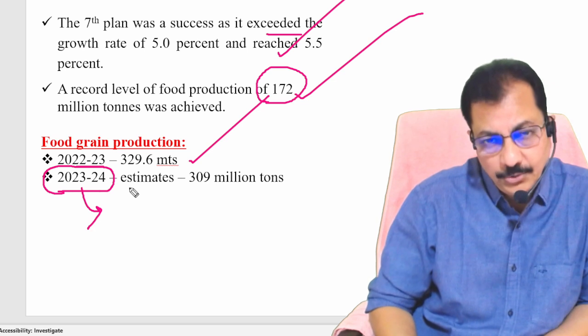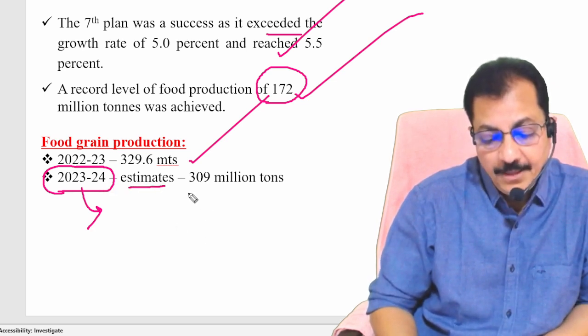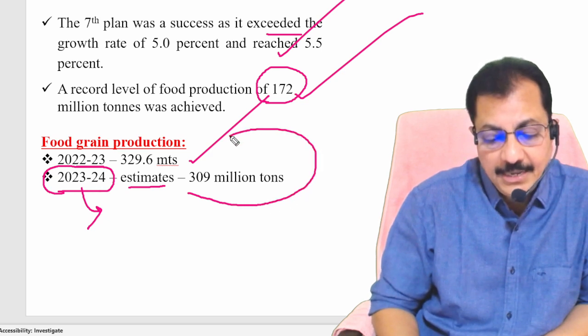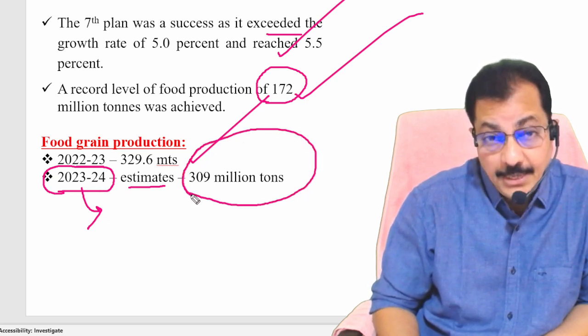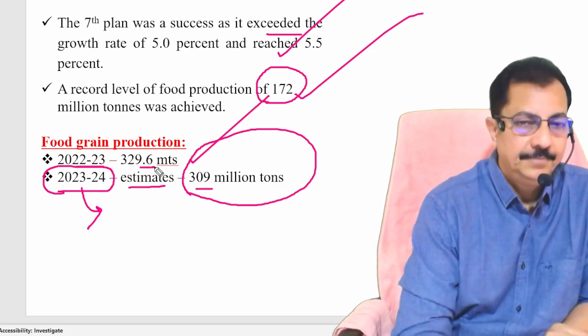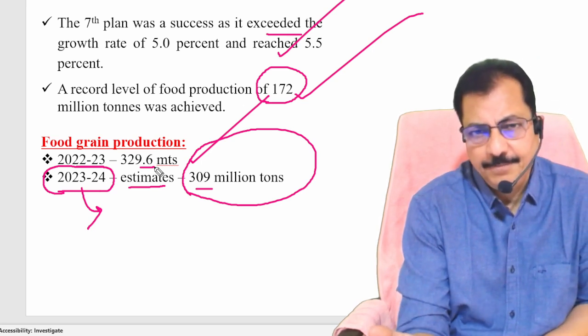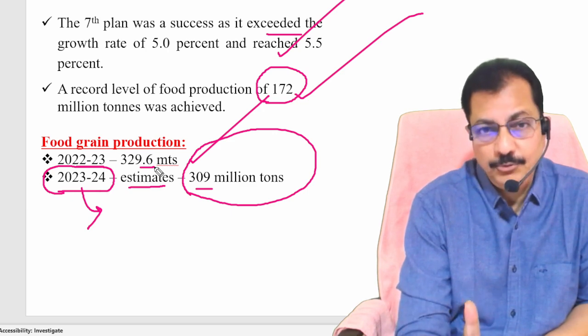And according to this, the estimates for the year 23-24 will be 309 million tons. Meaning this is less than the previous years. But these are the estimates. Clear? And we'll get the clear picture later. Am I clear? Please write down this one.